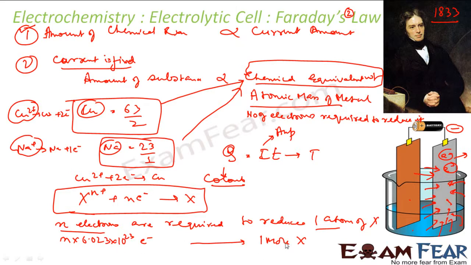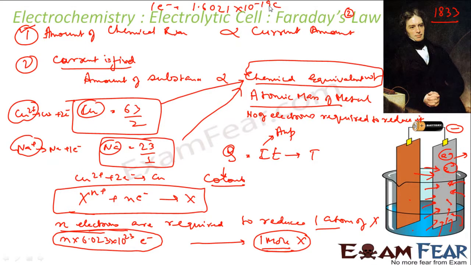And 1 mole of X is nothing but, you know, the atomic mass of X. Correct? This is nothing but atomic mass, so 1 mole of X. And if you see, this many electrons are required now. Now if I want to find how much charge these electrons have, I know that one electron has 1.6021 into 10 to the power minus 19 coulomb charge. So these many electrons will have how much charge? Let's see.